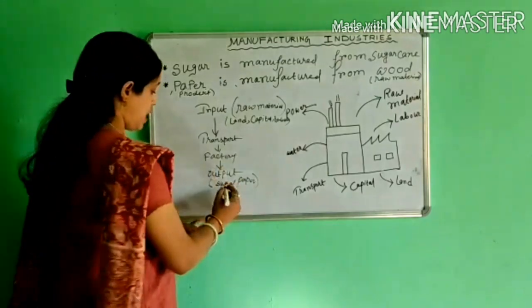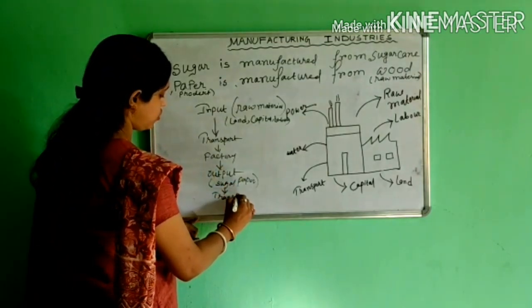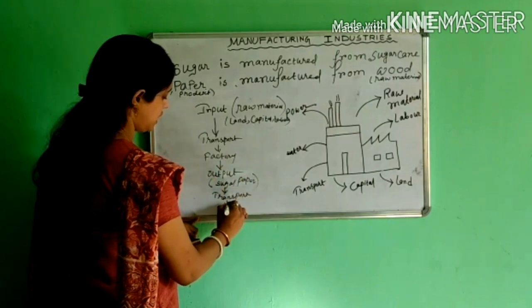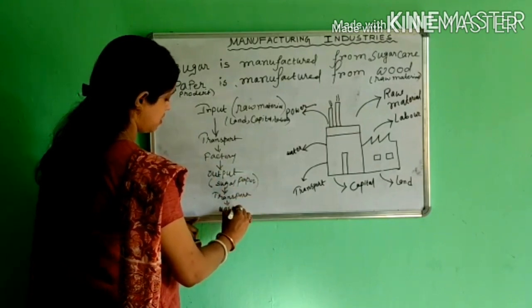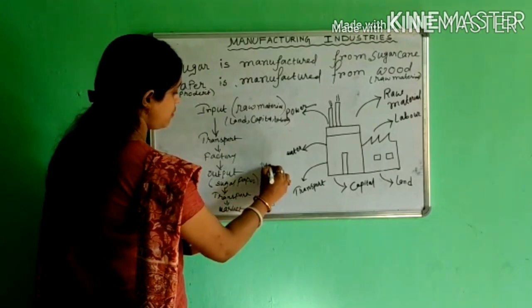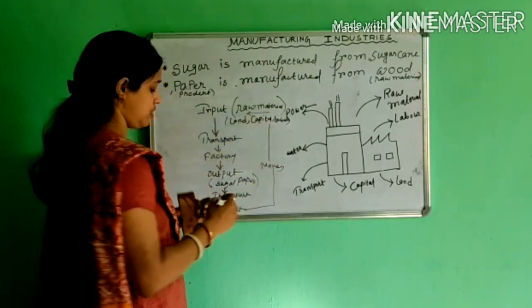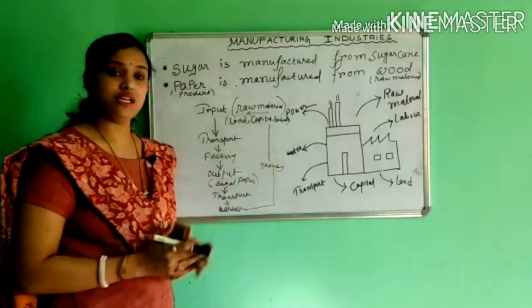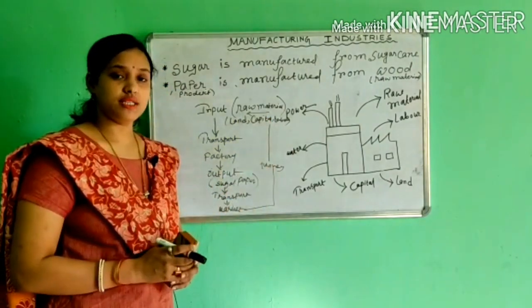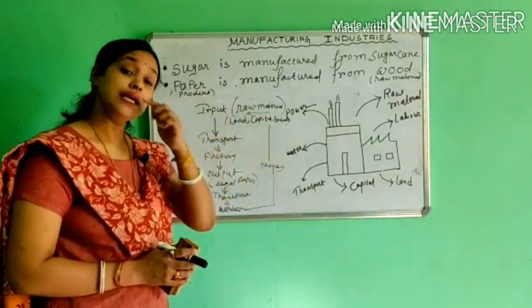Then the finished product reaches the market through transport. Then from the market we get money, and from this money again we purchase raw material for our factory or industry.